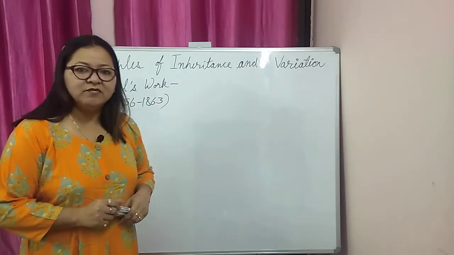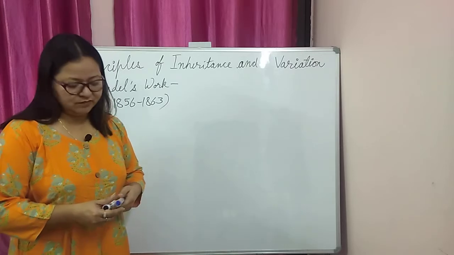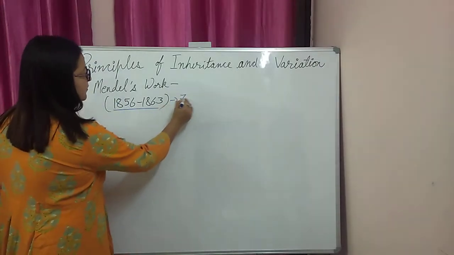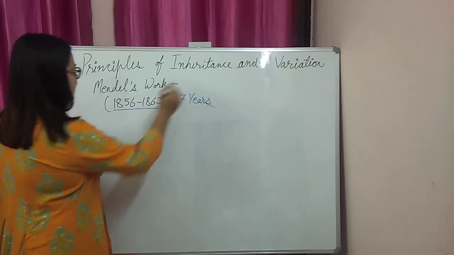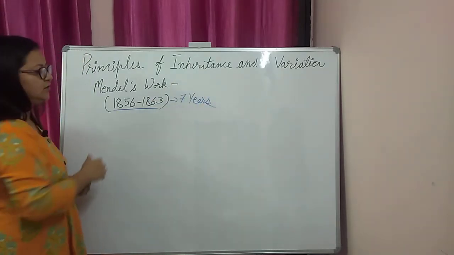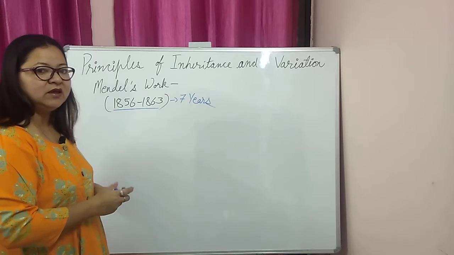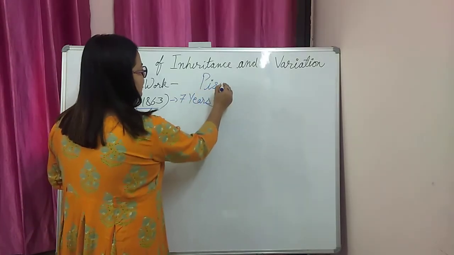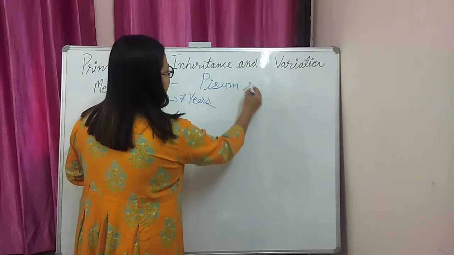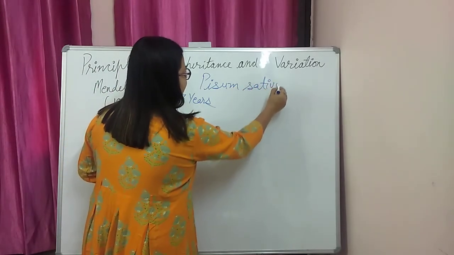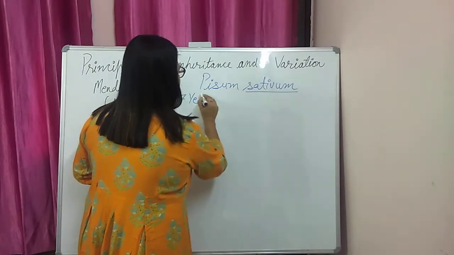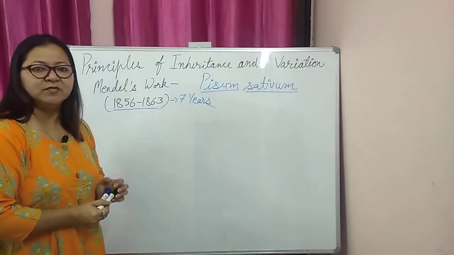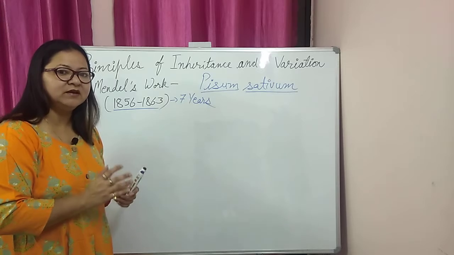In this chapter, first we will discuss Mendel's work. Mendel worked for 7 years, from 1856 to 1863, on a plant, the sweet pea, whose scientific name is Pisum sativum. He worked on this plant and identified and purelined 7 different characters.